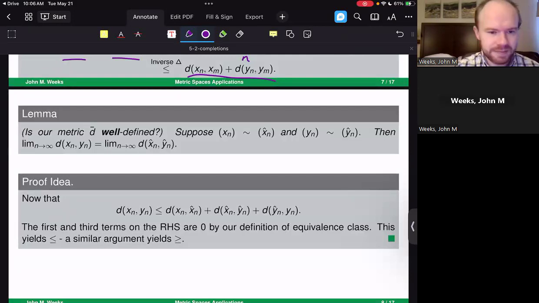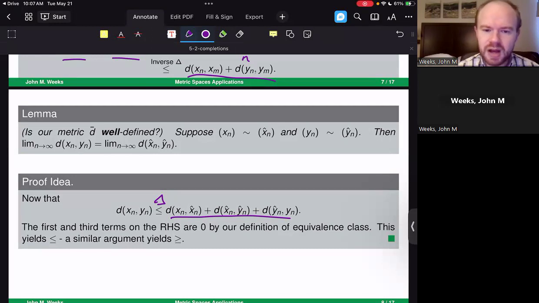Well, how do we do this? Again, we use a little bit of a triangle inequality here. To say that the distance from xn to yn is going to be less than or equal to, notice how I introduce the xn hat and yn hat entries here. I'm essentially just saying, if I'm looking at this in terms of absolute values, it's like I'm adding and subtracting xn hat to this value. But regardless, this is the triangle inequality invoked twice.